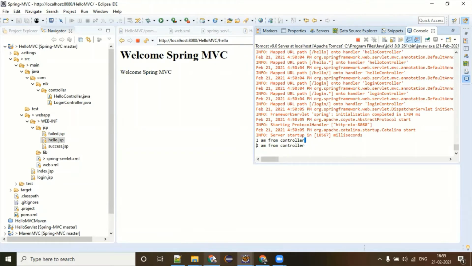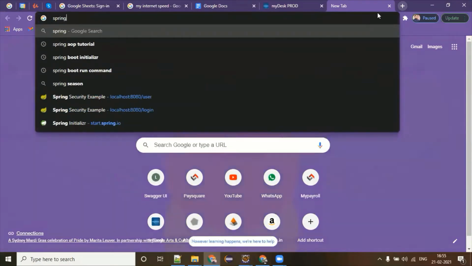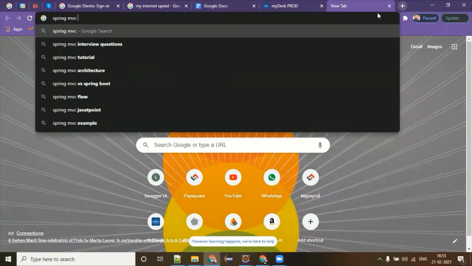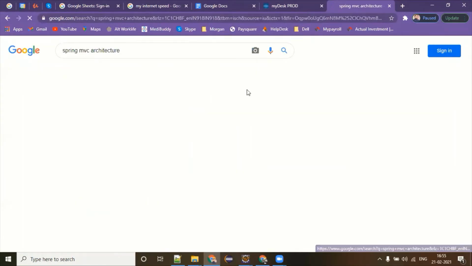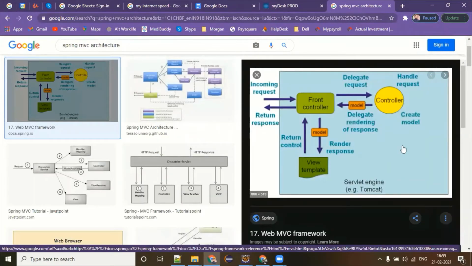This is the typical flow. But I would also like to show you the architecture of Spring MVC, which is coming from the documentation. Yes, look at this. This is very, very important, in fact for your interview point of view also, and for learning point of view also. So whatever we have seen so far in our Hello World application, try mapping all those things with this diagram. All incoming requests come to the front controller.